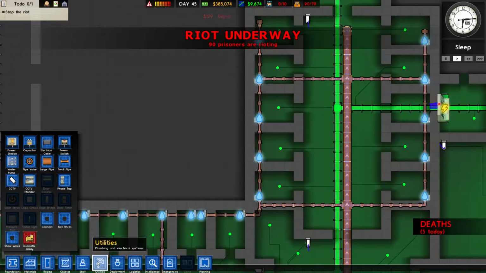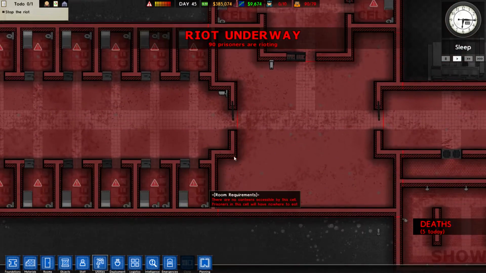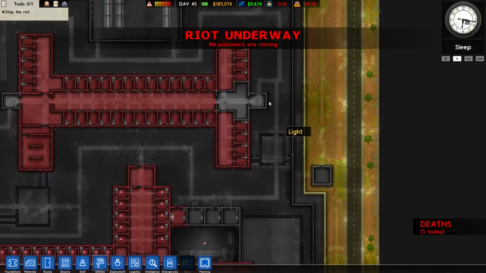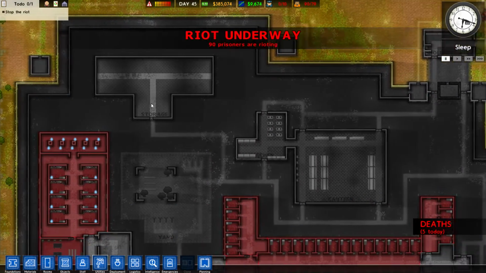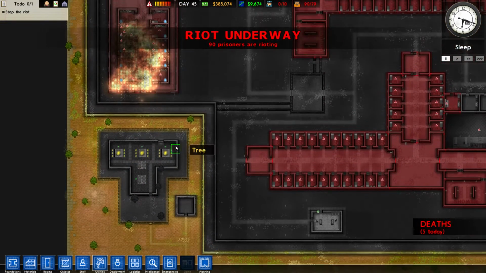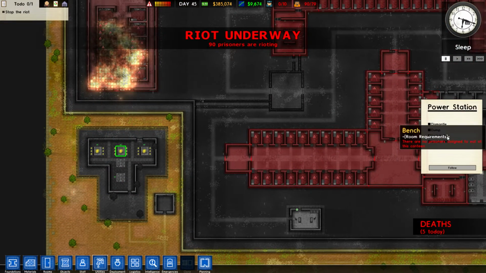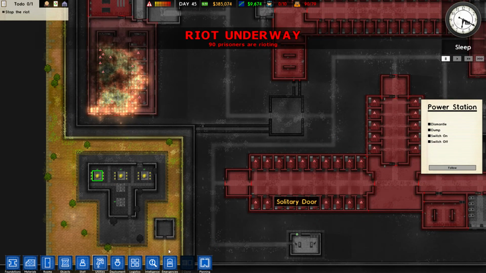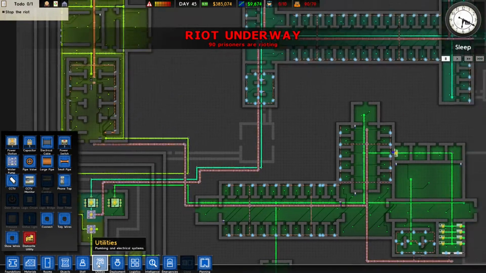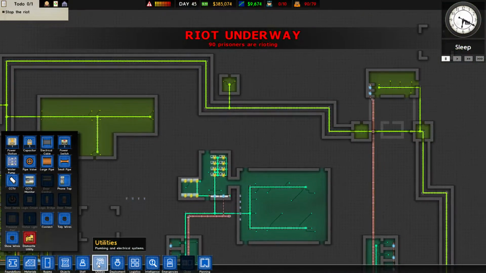I can't see anyone yet. Why can't I see where the prisoners are? Oh, it's because the whole power's out. Well, we need the power back on, first and foremost. Let's pause the game. Let's see if we can find the power and get it back on. Here's the power. I'm going to switch all this power on. Hopefully that'll do something. No, that doesn't seem to do anything. Right, well, crikey. Utilities. Let's go here. This all seems fine. This all seems very well managed.